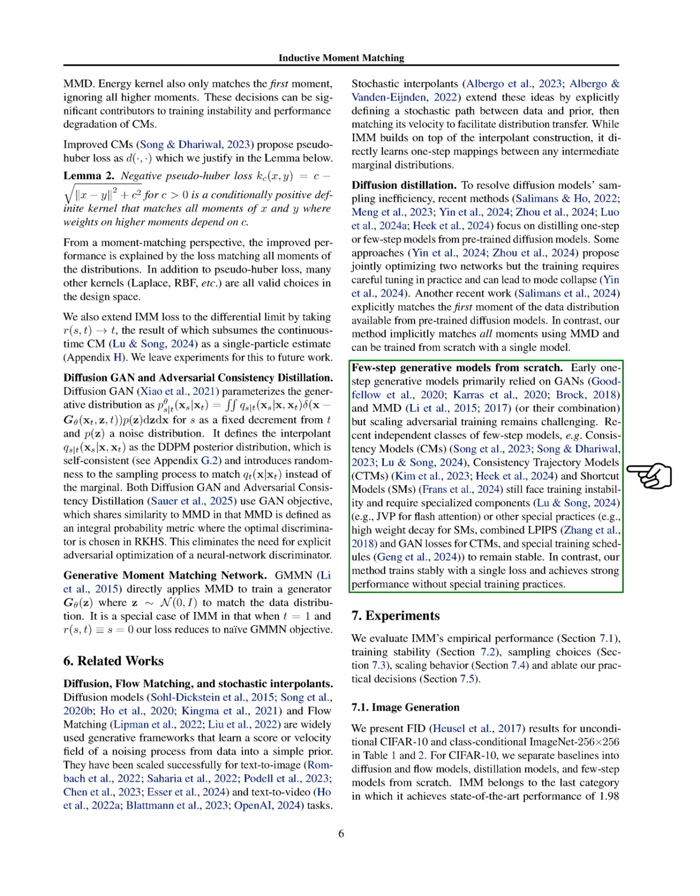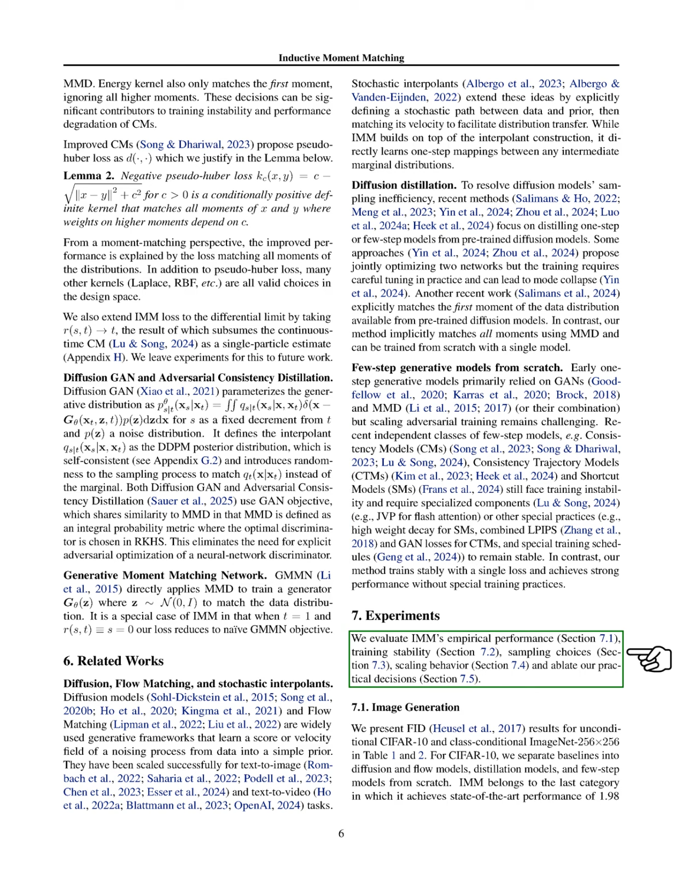Section: Experiments. In this section, we evaluate the empirical performance of IMM, focusing on aspects such as training stability, sampling choices, scaling behavior, and our practical decisions. For image generation, we present FID results for unconditional CIFAR-10 and class-conditional ImageNet 256 by 256.